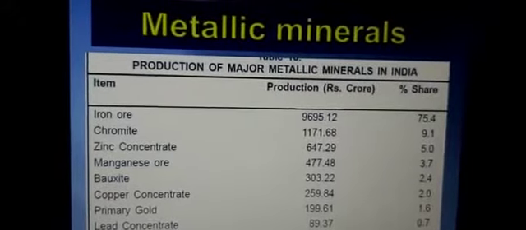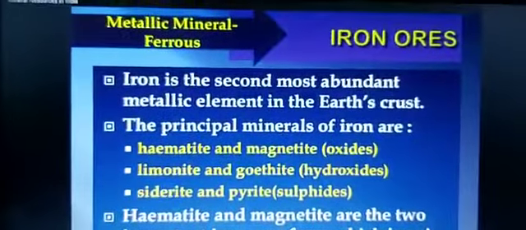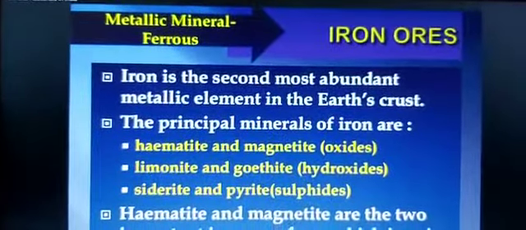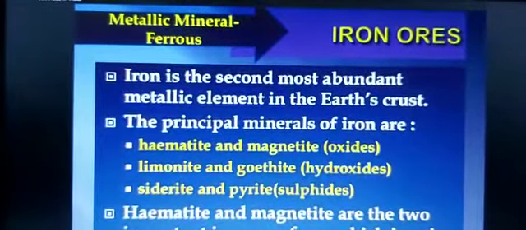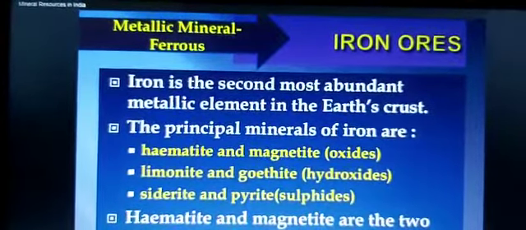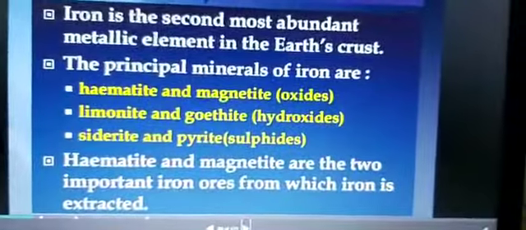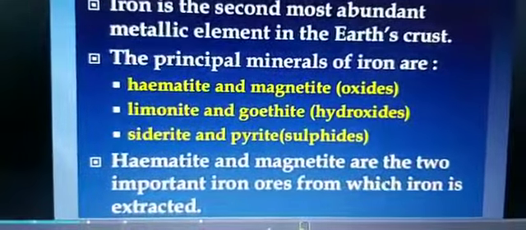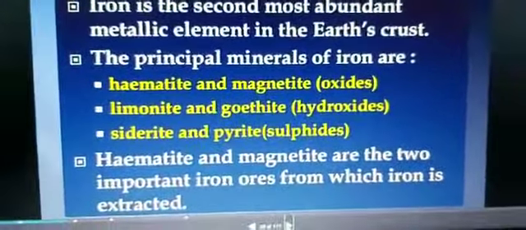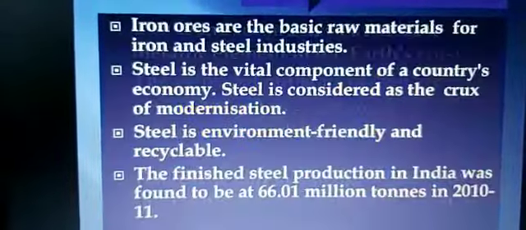Then in the next slide you see that iron ore is the second most abundant metallic element in the earth's crust. The principal minerals of iron ore are hematite and magnetite oxides, then limonite and goethite, and the last one we are not going to do. These are very important, from which iron is extracted, meaning they are in their ore form. Ore is not pure, it comes with impurities, and the iron is taken out from here through various processes.